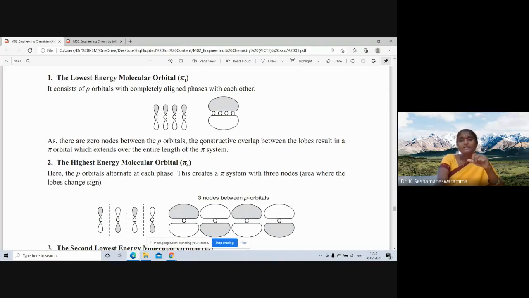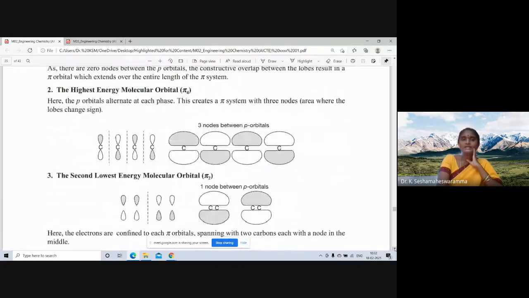The constructive overlap between the lobes results in a pi orbital which extends over the entire length of the pi system. So whenever 0 nodes are there, the energy is less. Constructive overlap occurs. So here, interaction may be there between C1, C2, C2, C3, C3, C4. All the possible interactions are here.